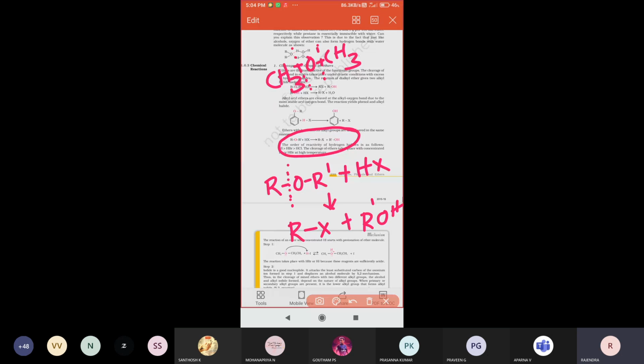If the two alkyl groups are different kinds, for example C2H5 on one side and a methyl group on the other, then the oxygen atom should be attached to the side with less number of carbon atoms. The bond on the side with more carbon atoms will decompose. Right? Looking like this. So this is about the cleavage of the bond in ethers.